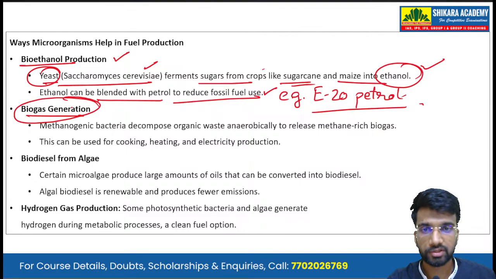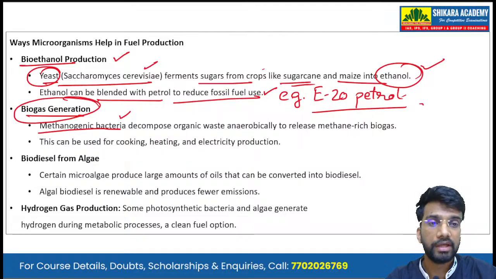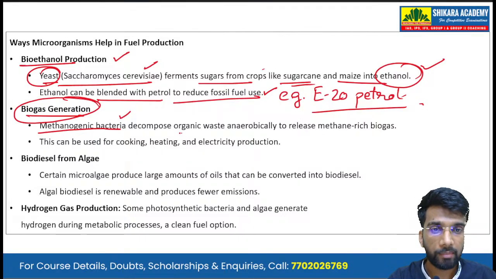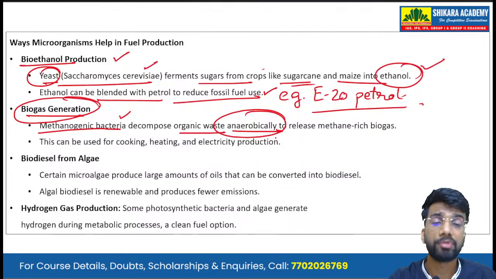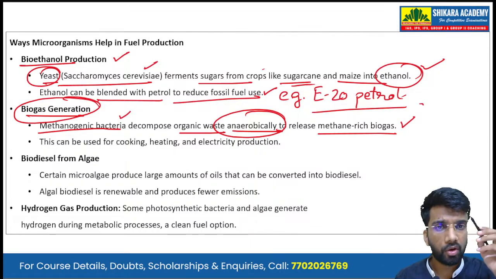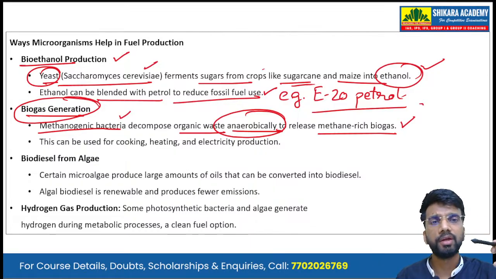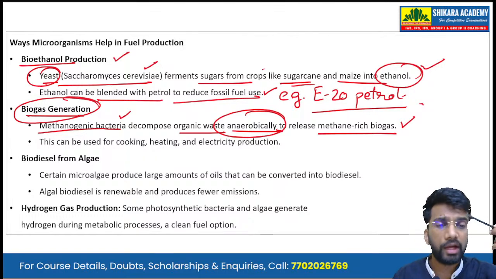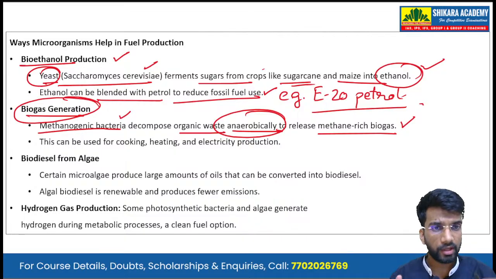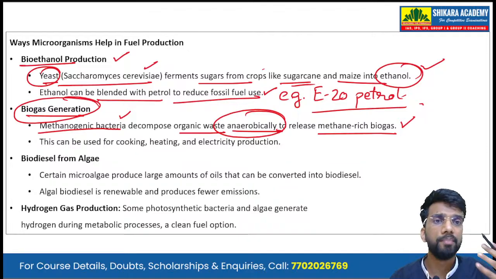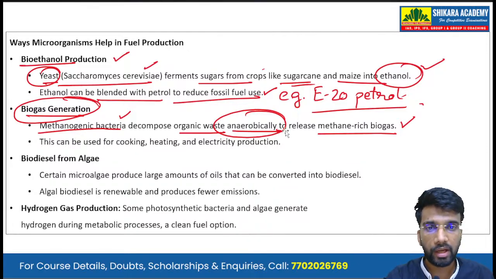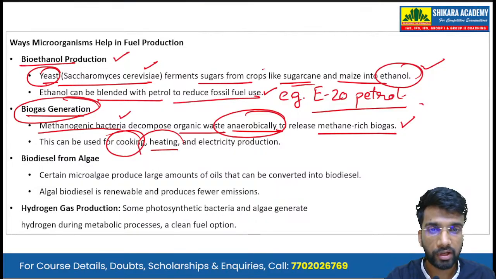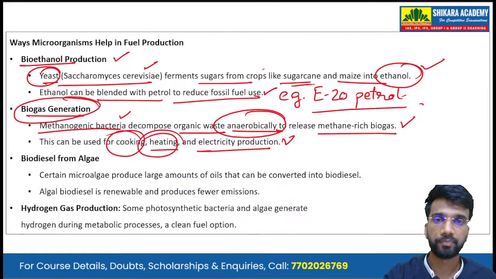Then there is biogas generation. So methanogenic bacteria, those bacteria that give out methane gas. So these bacteria decompose organic matter anaerobically, that is in the absence of oxygen, to release methane-rich biogas. So the small microbes or bacteria work on the dead organic waste and convert it anaerobically, that is in the absence of oxygen, into methane-rich biogas. And this biogas can be used for cooking, heating and electricity production.